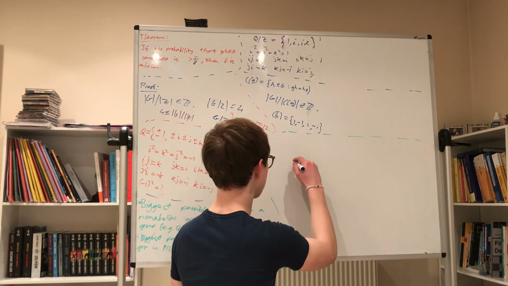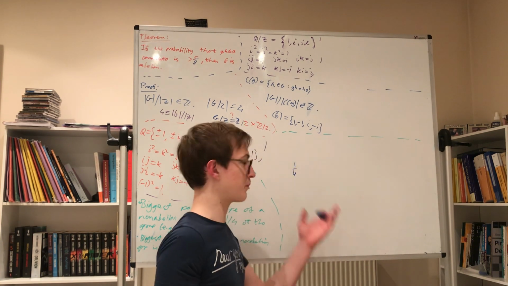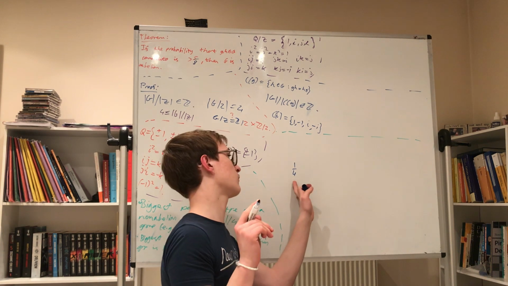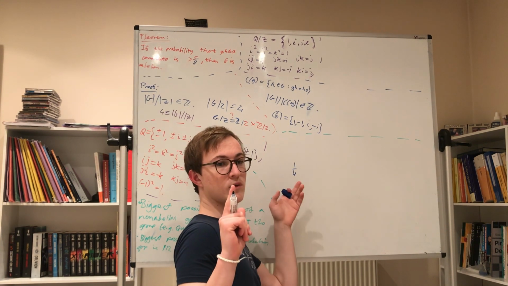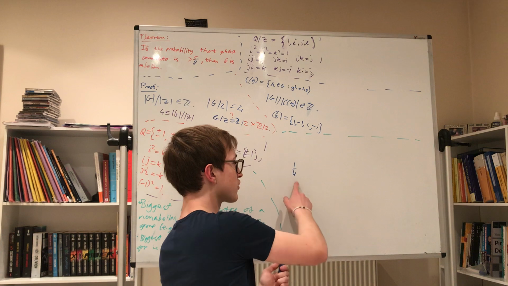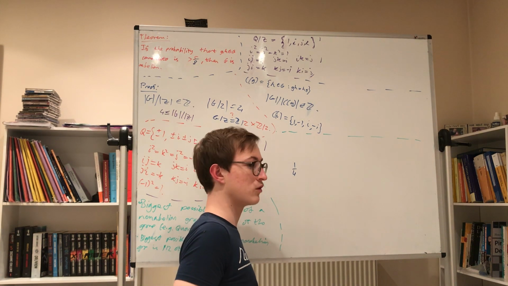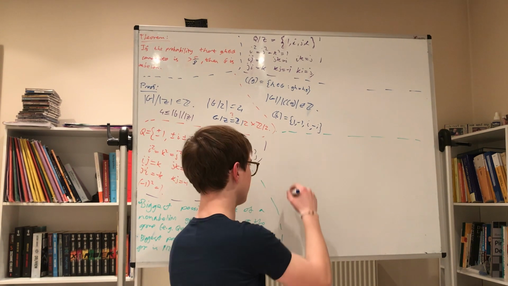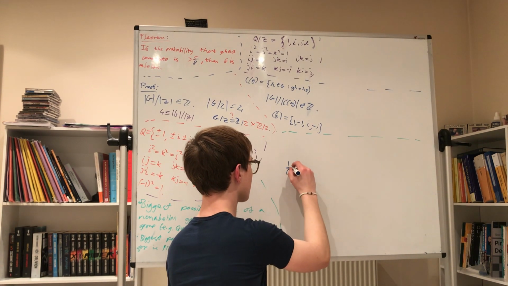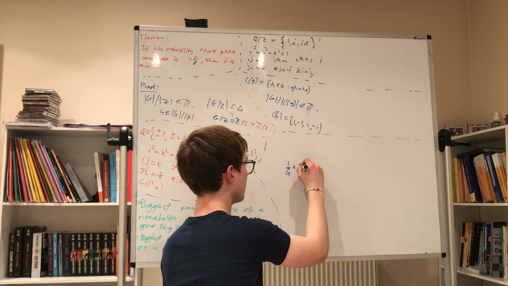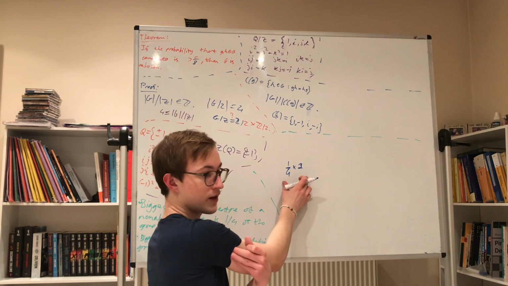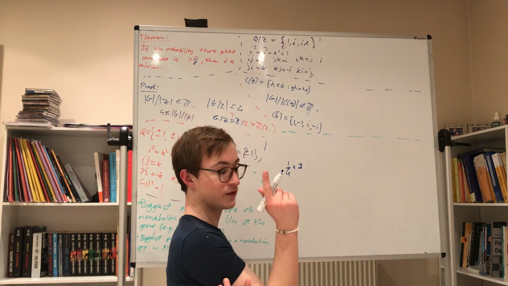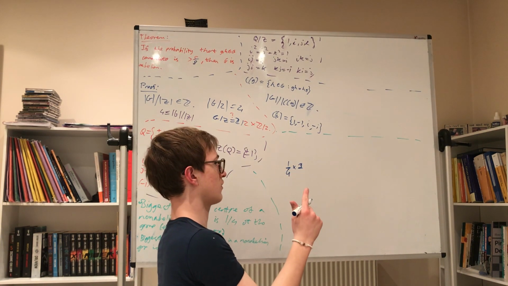So automatically we have 1/4 times 1, because if it's in the center, then it 100% will commute. Actually, no, it's 1/4 times 1, because this is the chance that it's in the center, and this 1 here comes from the fact that it 100% will commute.